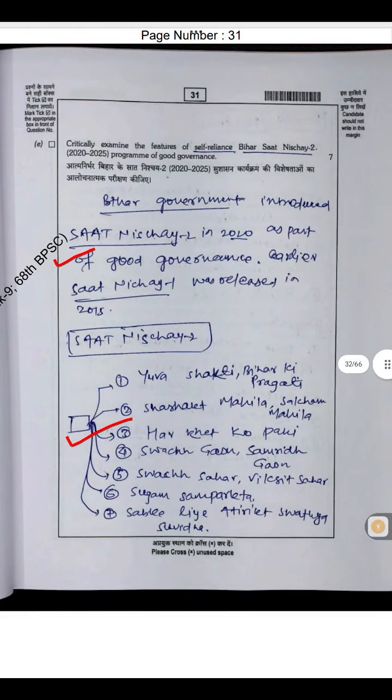Critically examine the feature of Bihar Saat Nischay 2, a program of good governance. Bihar government introduced Saat Nischay 2 in 2020 as part of good governance. Earlier, Saat Nischay 1 was released in 2015.